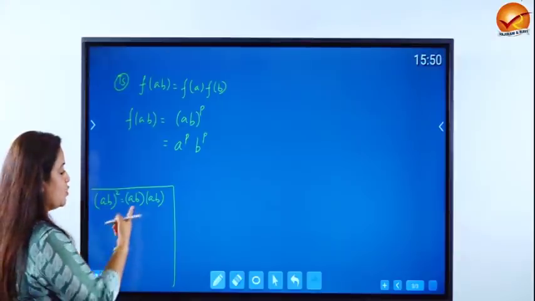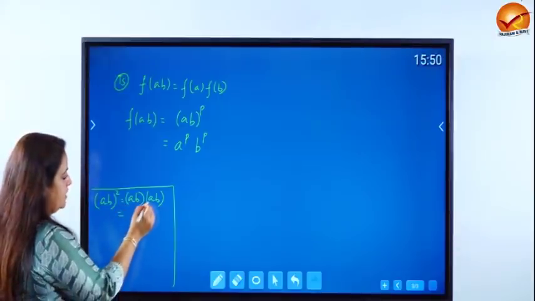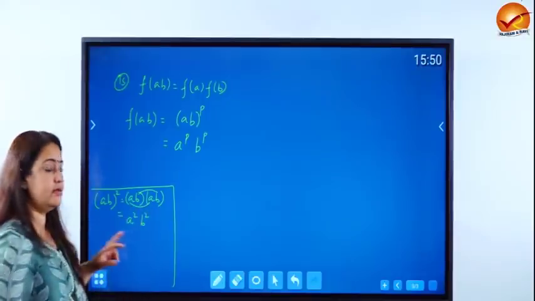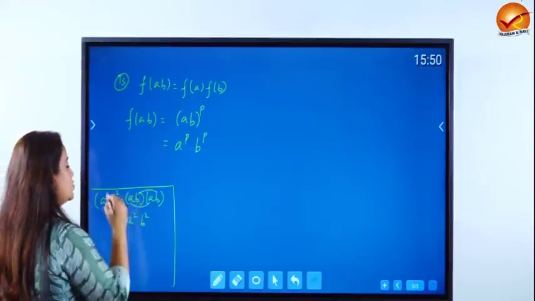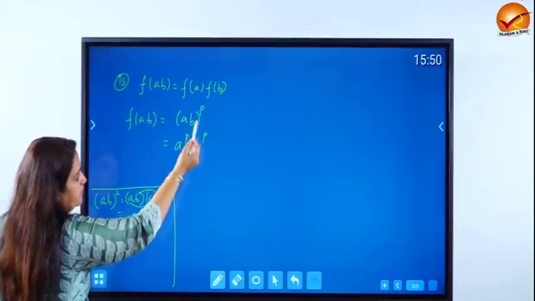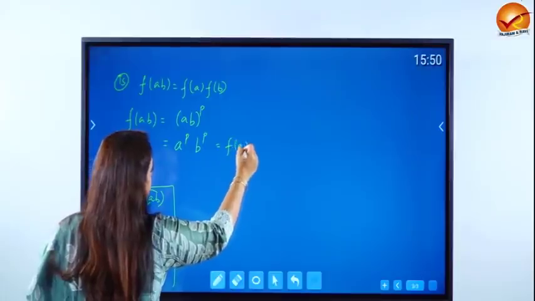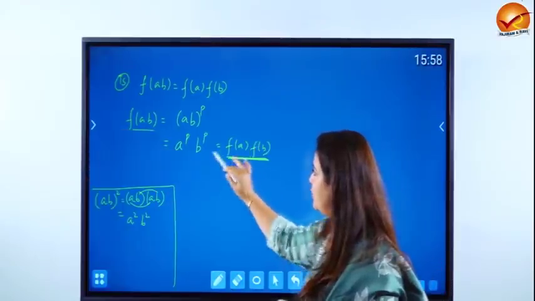But if the ring satisfies commutativity with respect to multiplication, then you can shift the a here and the b here, and therefore a square b square is the answer for ab square. And that's true for any power. Therefore, ab to the power p is a to the power p into b to the power p, which is f of a into f of b. Now we have shown it is a homomorphism.